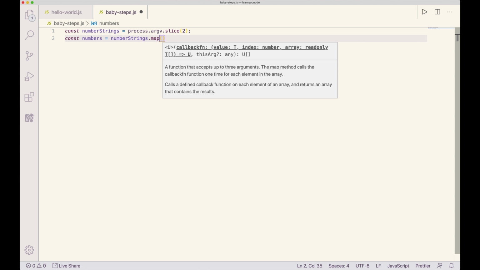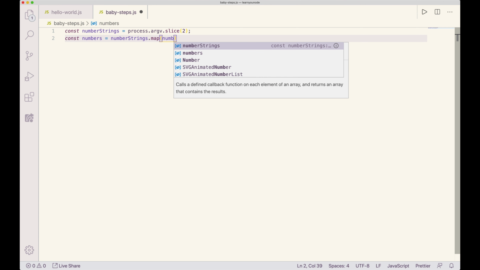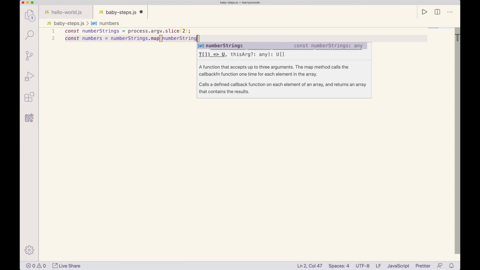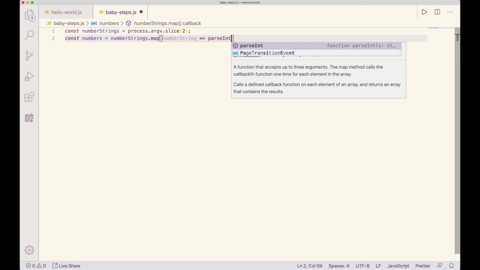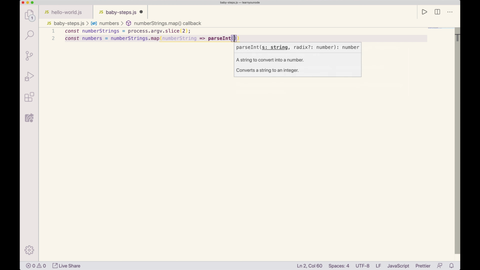So the first thing we're going to do is name a parameter, because map is going to pass in the value. So it's going to pass in the value in the array we're calling map on. So the value in this case is going to be a single number string. And I'm going to do an arrow function. And now what I want to return out of that is I'm going to parse that string into a number, and I'll use parseInt. I'm assuming it's going to be a whole number. I may be wrong on that, but we'll see.